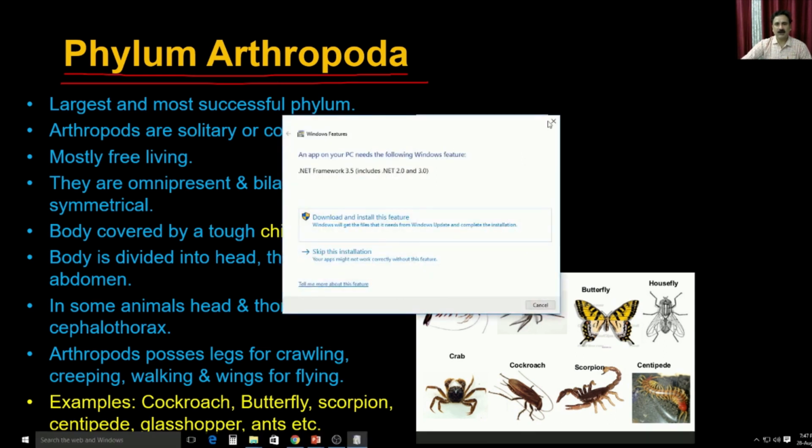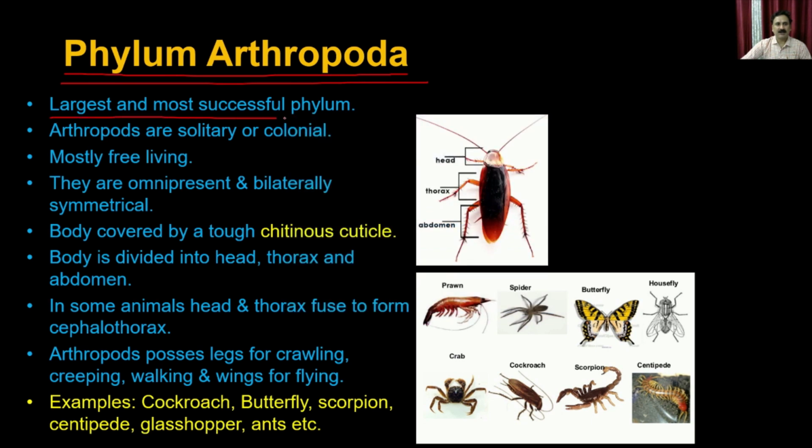So it is the largest and the most successful phylum, and it has very diversified organisms. It starts from the freshwater prawn, or it has a housefly, a butterfly, a spider, and some different kinds of organisms.